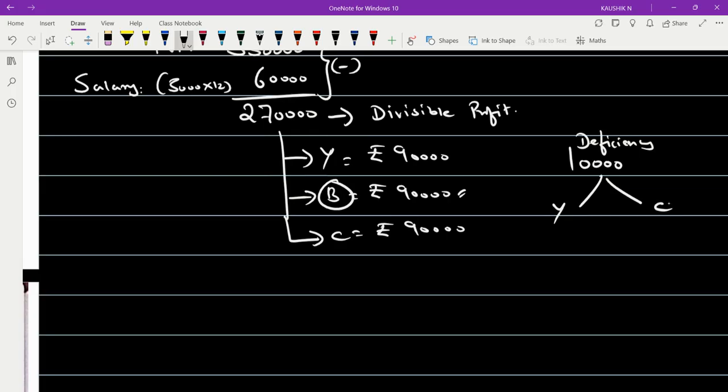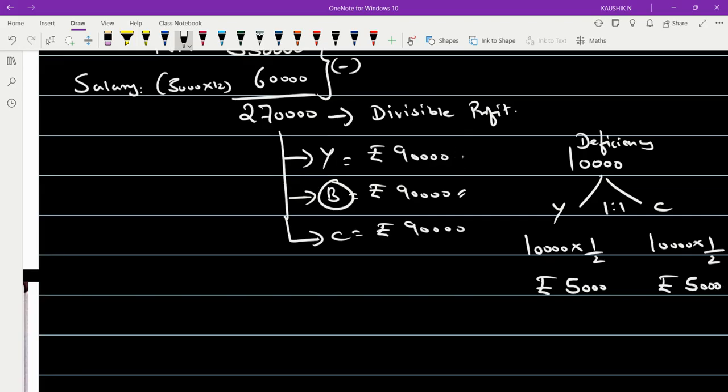Yogesh and Chaman. In what proportion? 1 is to 1 proportion. So that means 10,000 into 1 by 2, here also 10,000 into 1 by 2. So Yogesh should give 5,000 from his profit, and Chaman should also give away 5,000 from his profit.